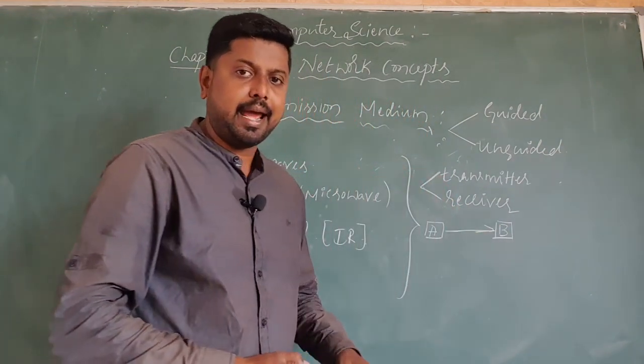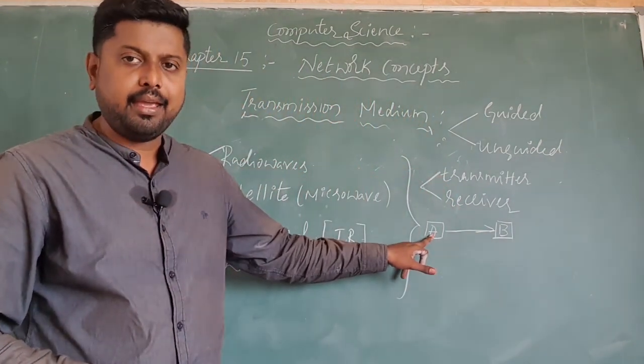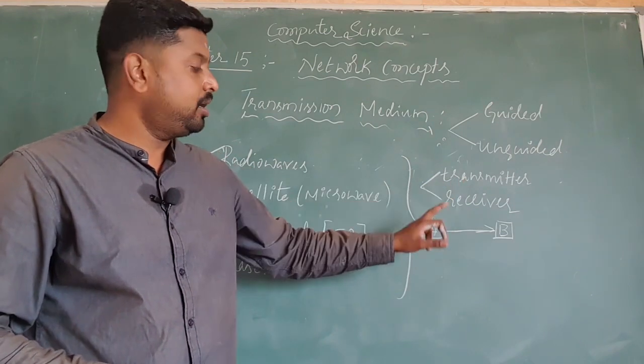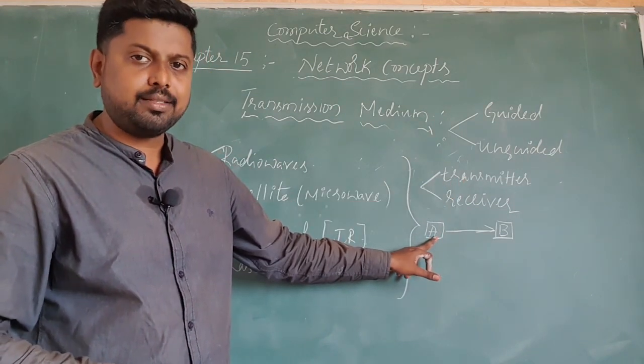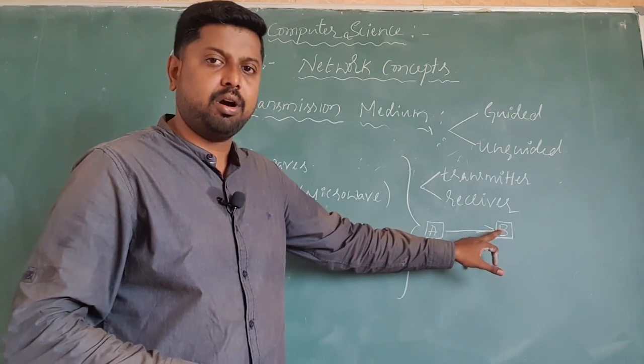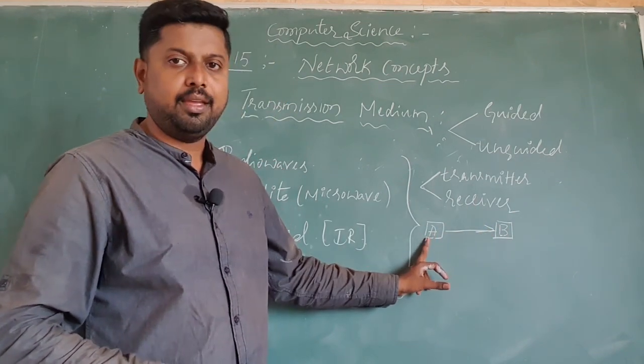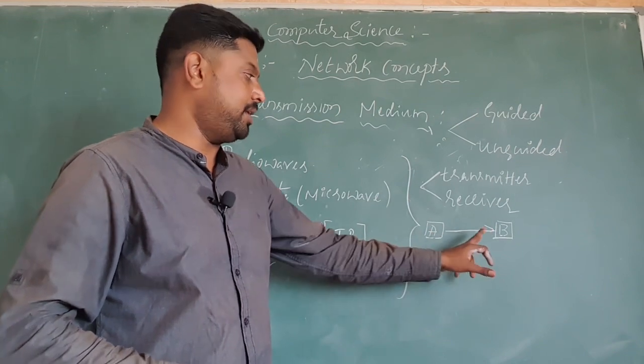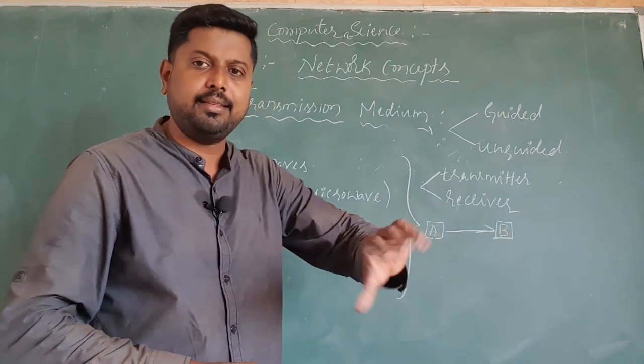In this particular diagram, A is what we call the transmitter. This end is able to send the data from A to B, then B becomes the receiver because it will receive the signals from A. That's why A becomes the transmitter and B becomes the receiver.